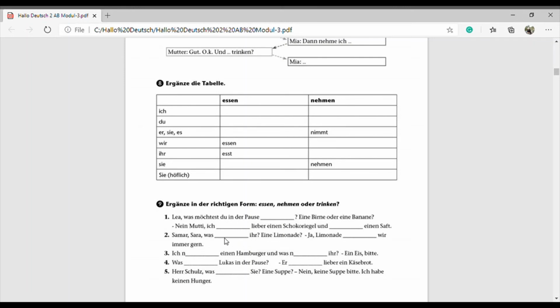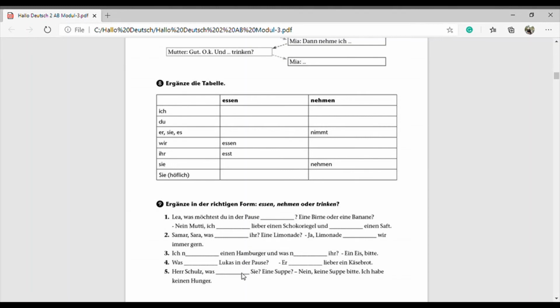Nummer 2 möchtet, then here trinken, then number 3 nehme, then nehmt, then number 4 isst, then here isst, both isst, same spelling. Then number 5, Essen. Okay.